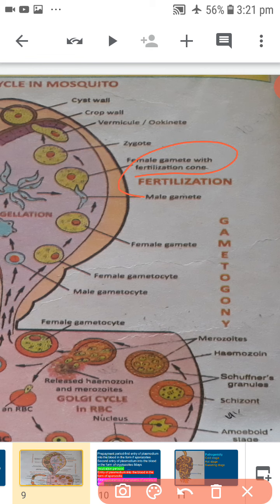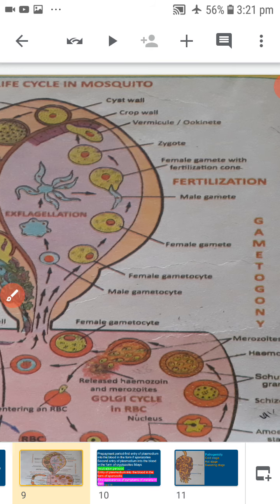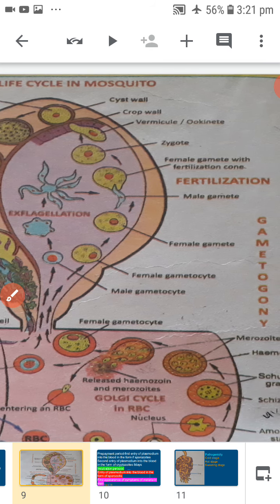Next, fertilization. Fertilization means the fusion of male and female gametes. The fusion of male and female gametes is called fertilization.